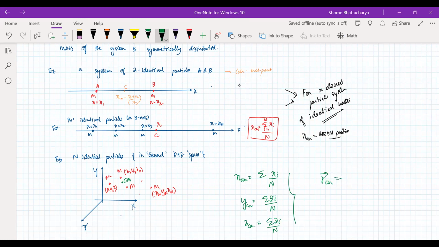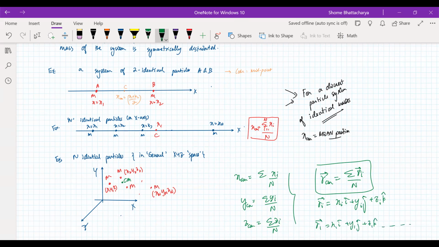So we can also write this like a position vector. The position vector of the center of mass is the summation of the position vector of individual particles divided by n, the number of particles, where the position vector of any one particle is x i cap plus y j cap plus z k cap. For example, the first particle's position is x1 i cap plus y1 j cap plus z1 k cap, and like that. So the position of the center of mass will become its x coordinate i cap plus its y coordinate j cap plus its z coordinate k cap.